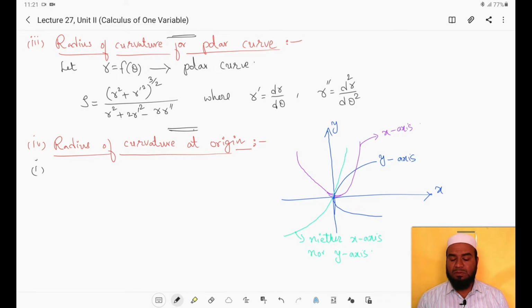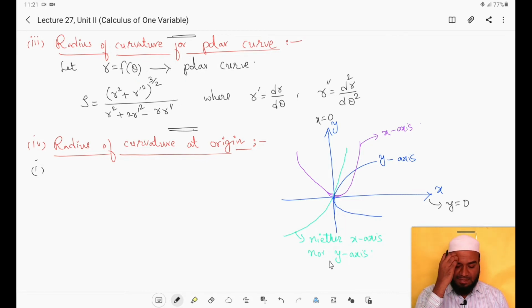If we are getting x equals 0 when we equate the lowest degree terms from the equation, then x equals 0 is which line? See, x equals 0 is this line, and y equals 0 is this line, right? Because the value of y on this line will be 0. On this line, the value of x will be 0. So x equals 0 means the y-axis is the tangent. Y equals 0 means the x-axis is the tangent. If neither, you will not get x equals 0 or y equals 0; you will get something else. Then you have to understand that neither x-axis nor y-axis is the tangent, right?